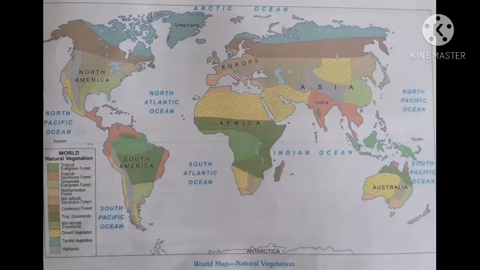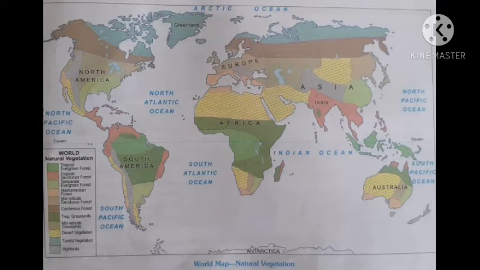According to this map, in Africa the dark green portion is the tropical grasslands, and the light green portion is the tropical evergreen forest. Then the yellow patterns are the desert vegetation.